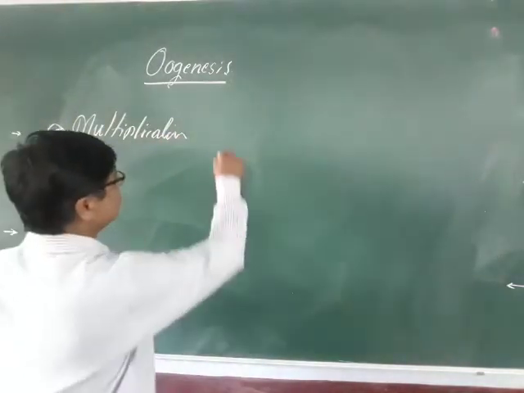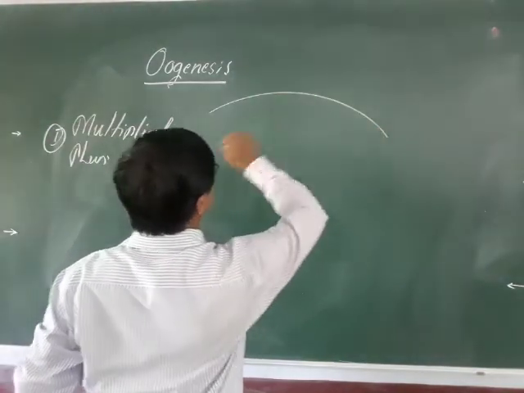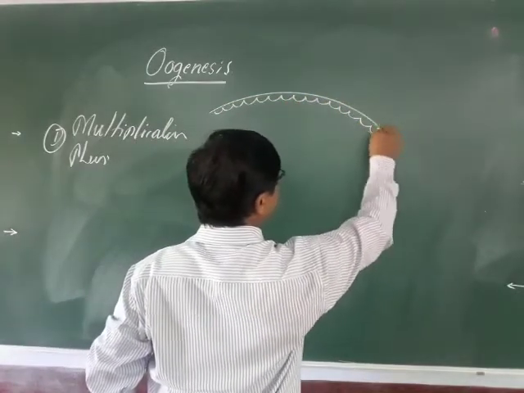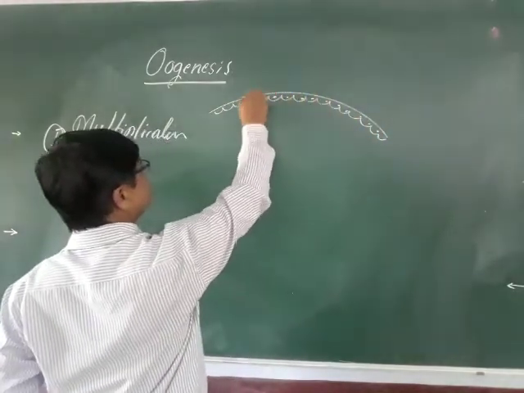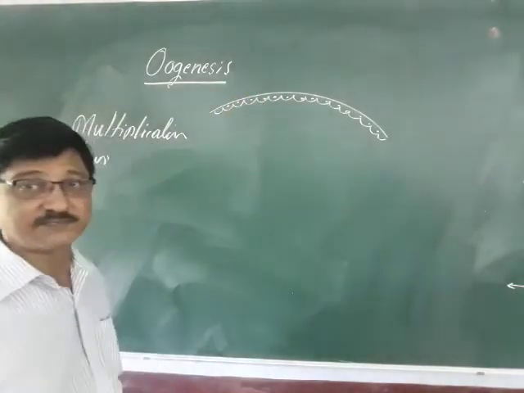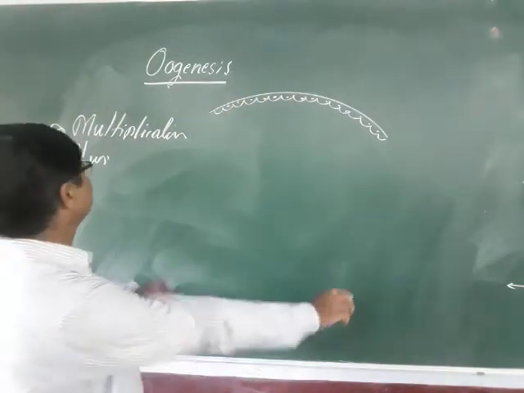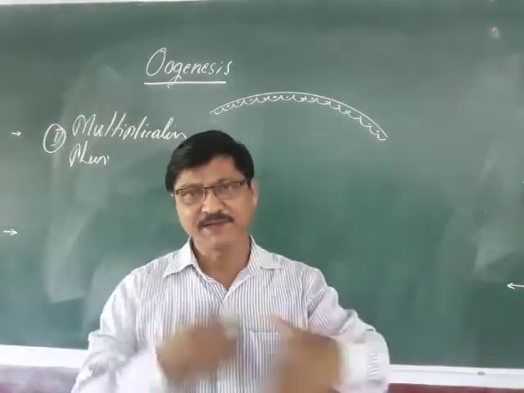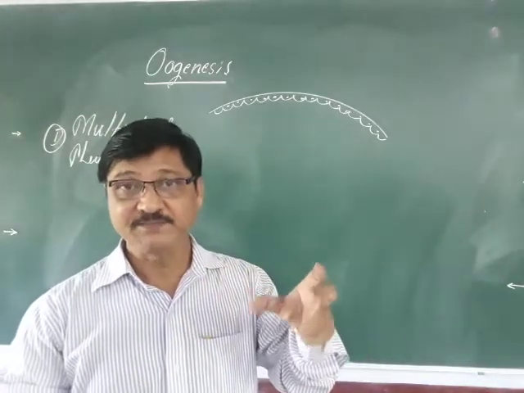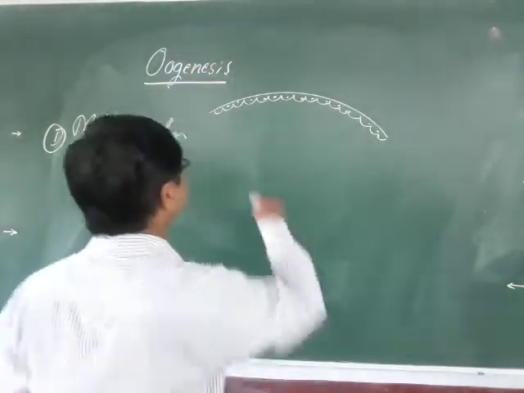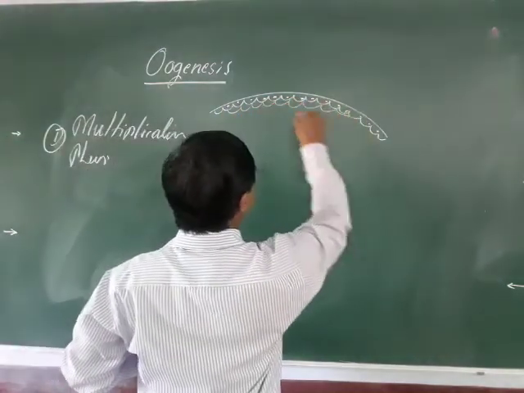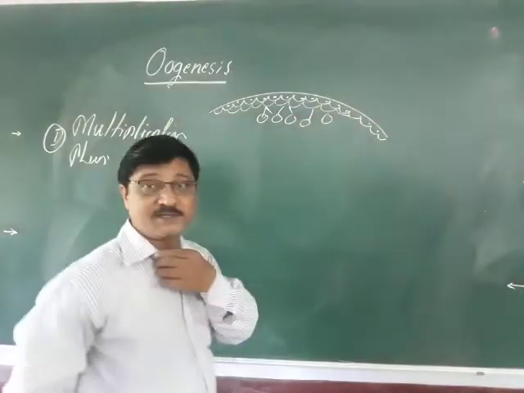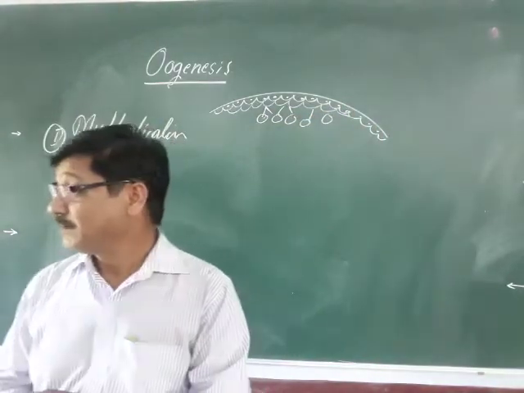If you consider this is the ovary, it is lined with germinal epithelium. A large number of germinal epithelial cells produce a large number of germ cells, or primary germ cells. The multiplication is a repeated, rapid mitotic division. By means of mitotic division, the germinal epithelium is able to produce a large number of cells.